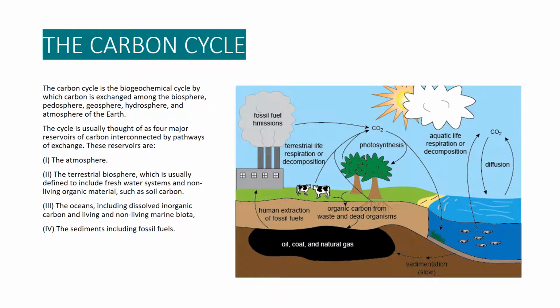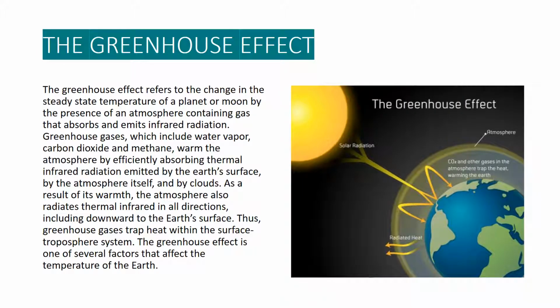The greenhouse effect refers to the change in the steady-state temperature of a planet or moon by the presence of an atmosphere containing gas that absorbs and emits infrared radiation. Greenhouse gases, which include water vapor, carbon dioxide, and methane, warm the atmosphere by efficiently absorbing thermal infrared radiation emitted by the Earth's surface, by the atmosphere itself, and by clouds. As a result of its warmth, the atmosphere also radiates thermal infrared in all directions, including downward to the Earth's surface. Thus, greenhouse gases trap heat within the surface-troposphere system. The greenhouse effect is one of several factors that affect the temperature of the Earth.